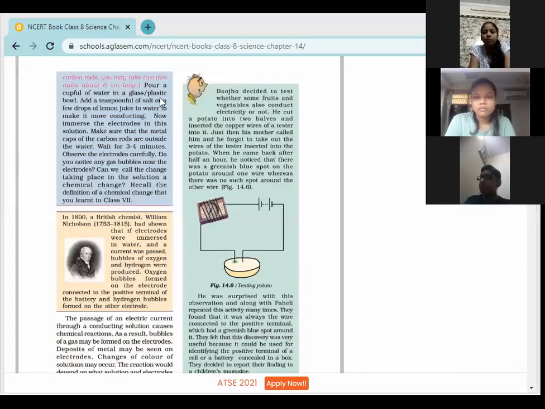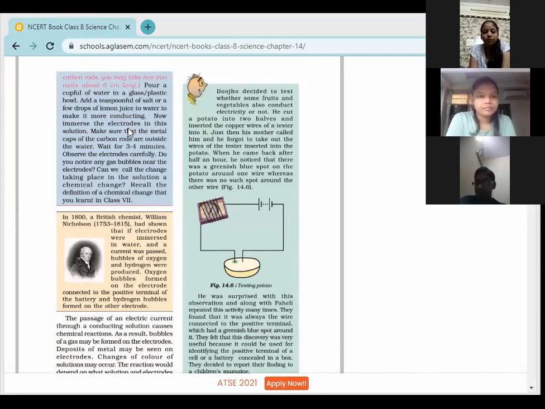Next, what we have to do: in the beaker we have taken water. Now children, it's very important to note down that add a teaspoon of salt or a few drops of lemon juice to water. Why add it? To make it more conducting. You may find one mark questions here on why we need to add salt or lemon juice to the water: to make it more conducting.